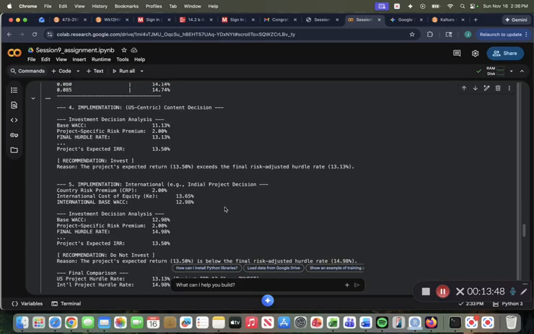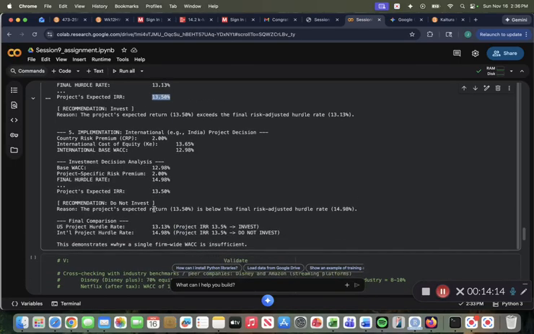And then just looking at the implementation for our code, we saw that after calculating this WACC for this investment decision, the expected rate of return we will have is 13.5%. Because the expected return is 13.5%, which exceeds our hurdle rate of 13.13%, that was calculated here, we would invest in the project.